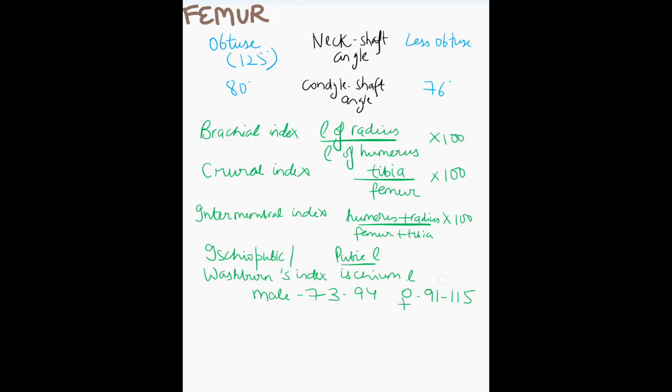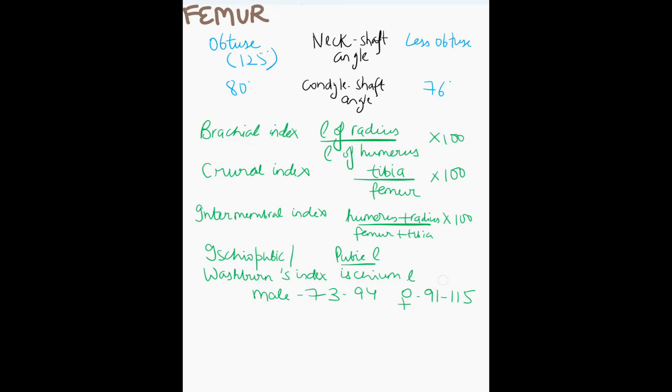And one more thing, obtuse angle in the mandible. In the mandible, more obtuse angle was there with the females, while in the femur it is with the males. Opposite, okay. F is female, but in which is the femur angle bigger? In males. And mandible goes with M, but in which is that angle bigger? In females. So it is opposite, paradoxical. Neck shaft angle is obtuse in the males, 125 degree, and condyle shaft angle is also more, that is 80 degree, and in females it is 76 degree.